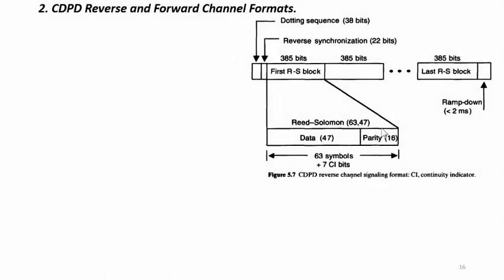Here we can see the CDPD reverse channel signaling format. The first one is the CI, the continuity indicator.